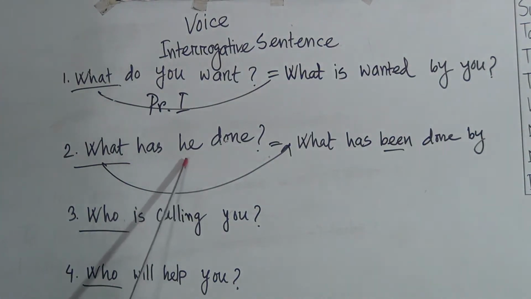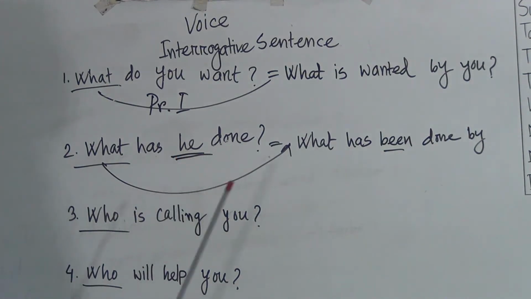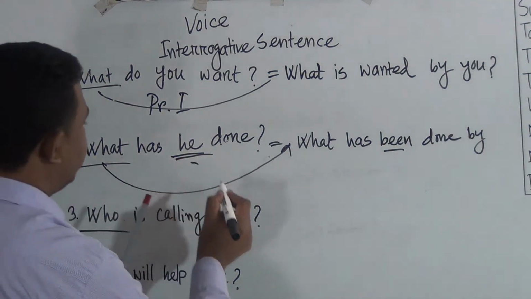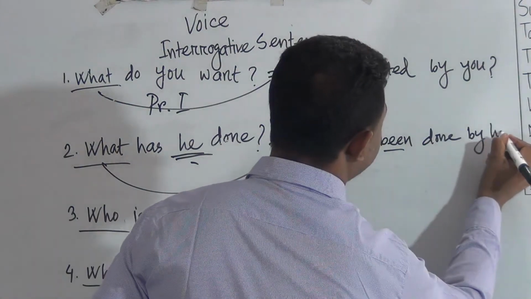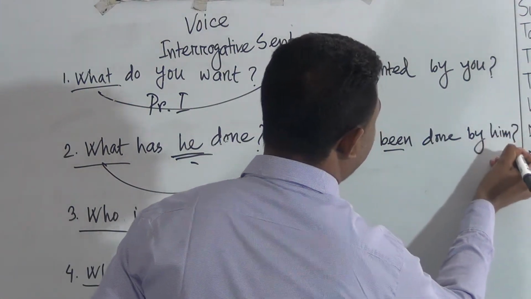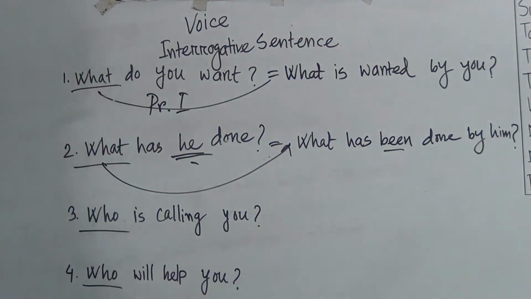Then he. He is in the subjective form, and we have to write its objective form. So what is the objective form of this he? His objective form is him. After finishing we have to give exclamation mark. Okay, so this is all about what.